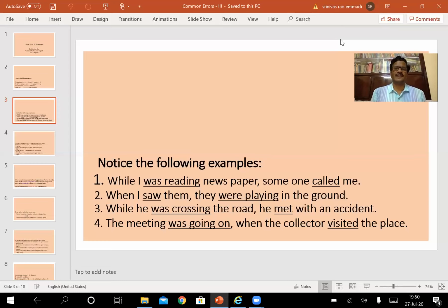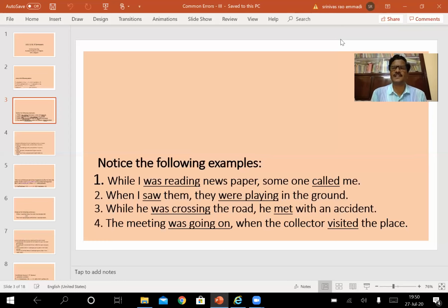simple past tense. Whereas in the second sentence, the first clause is in simple past tense, the second clause is in past continuous tense. As I have just told you, either part may start first, either clause may be used first, but we have to take care of both the clauses. If the first clause is in past continuous tense, the other clause should be in simple past tense. If the first clause is in simple past tense, the other clause should be in past continuous tense.